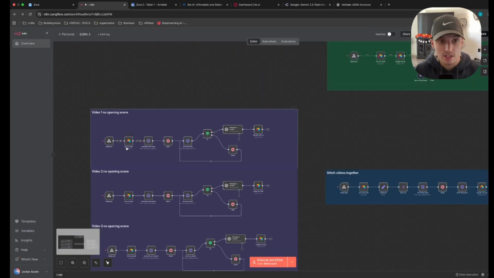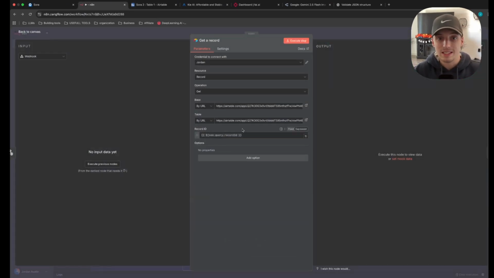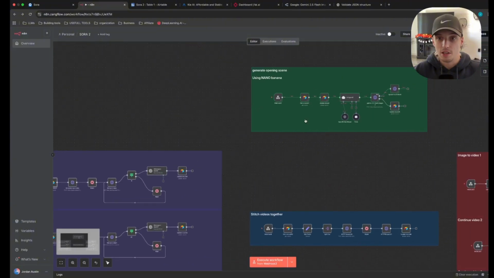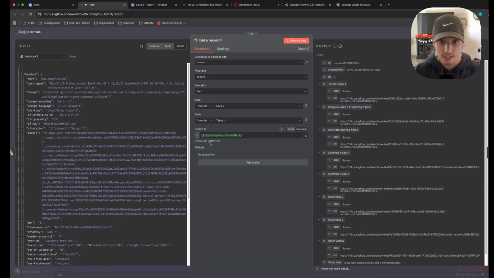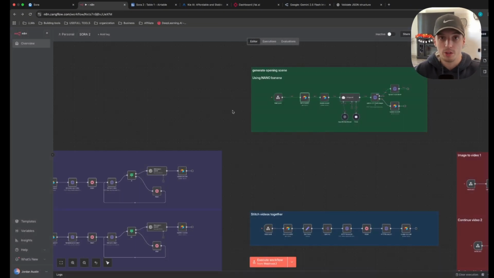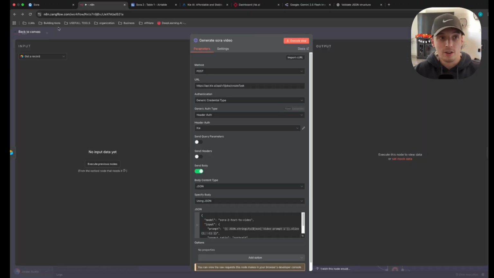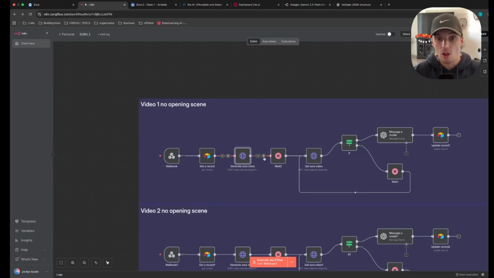The next thing we did was the Airtable get record, which is literally the exact same configuration that we did for this one up here. All we're doing is just getting the record ID to make sure we are working with the exact record and video prompts and everything that we want to work with. All right, here is the important part. This is how we actually call onto Sora and get our video back, okay? I made a video doing this with video 3.